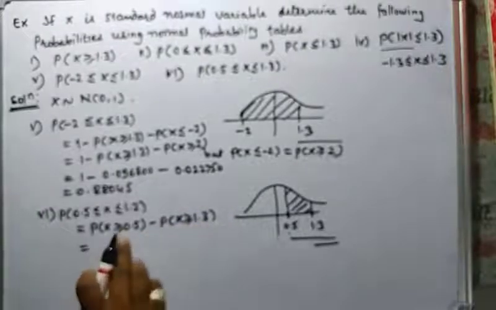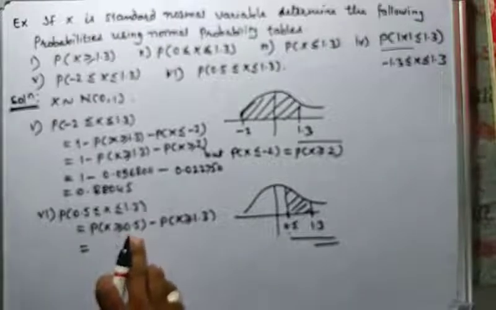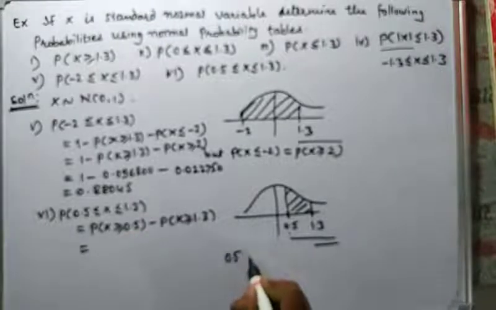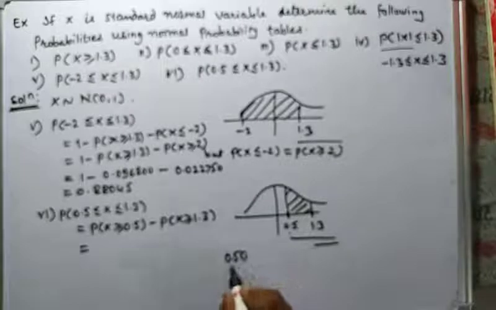So we have to find the value of 0.5 in the 0th column. 0.5 can be written as 0.50.